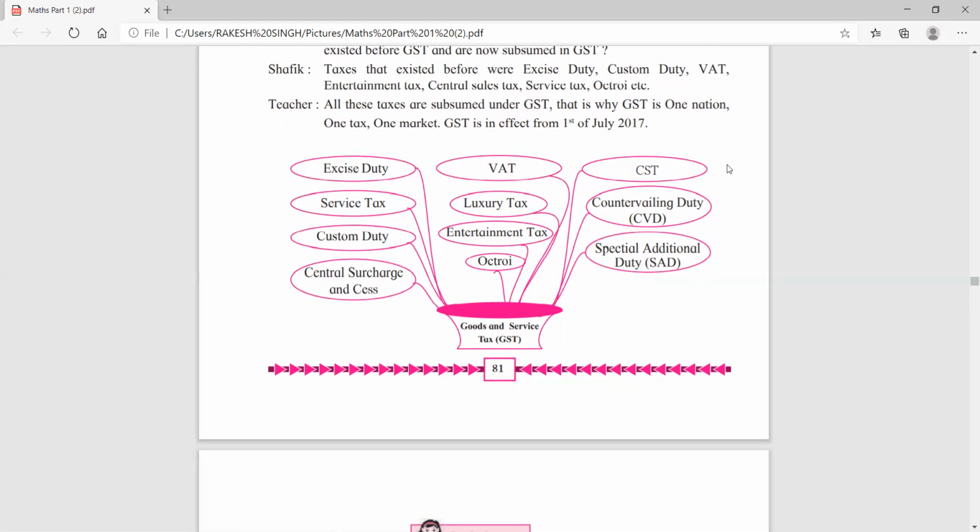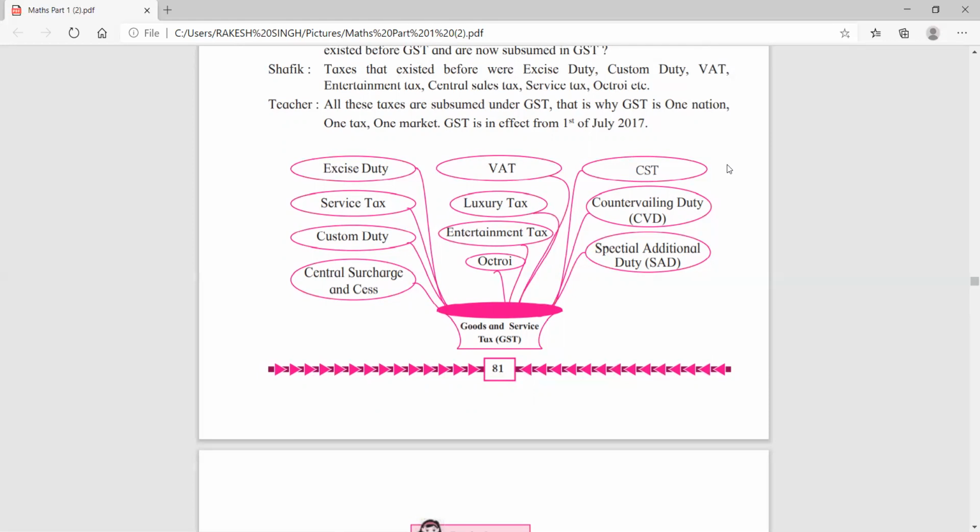Then service tax, the tax collected from services like doctor service, and I said lawyer service. So the tax collected on this is called service tax. Custom duty: suppose you have imported something from one country to another country, then you have to pay tax, that is called custom duty.